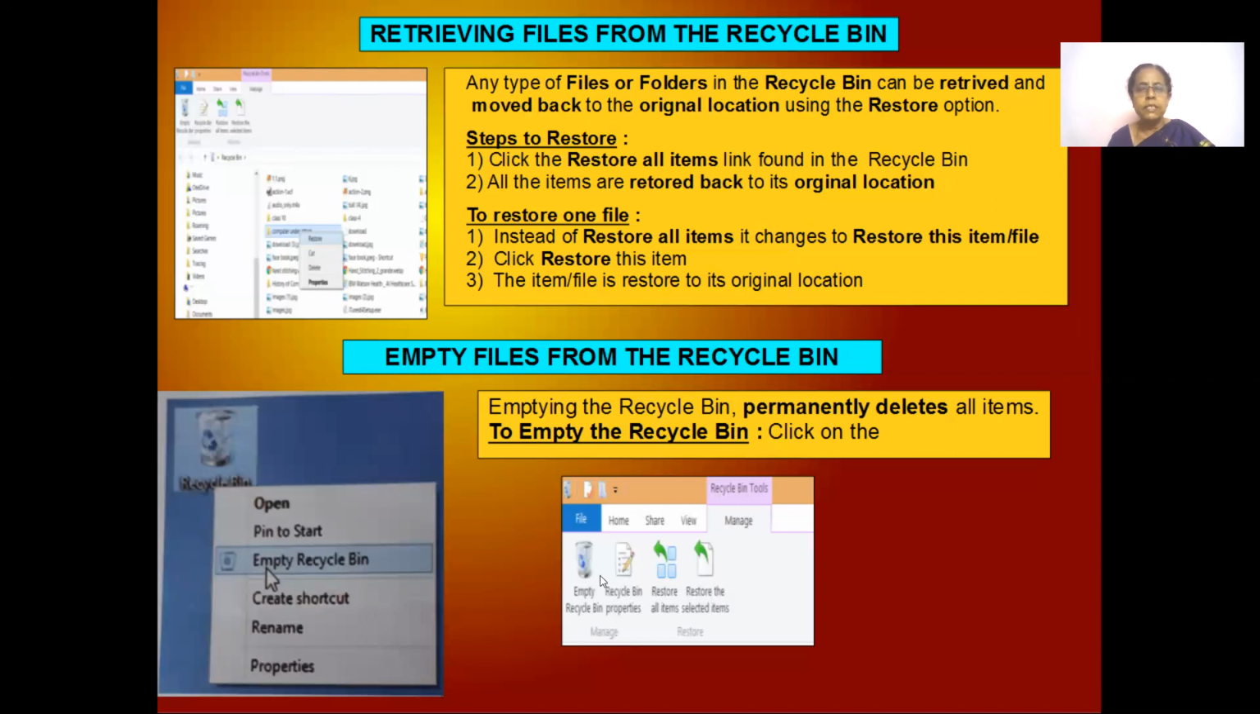See here, you can just select this empty recycle bin. You can see the restore option. Even there are options like restore all items or restore selected items. You can select whichever item you want and select restore. Okay, I told you how to select which items you want. Just press the control key and then select whichever folders or files you want and click on restore.